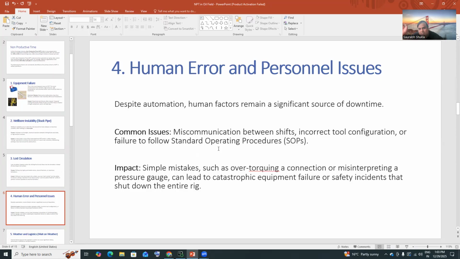This is also a very important problem: human error and personnel issues. Let's say the person who reached that particular field did not have proper certification to do the work. Then we have to replace that person. Or there is miscommunication between shifts, somebody has to come and has not come. Because of that, we are just sitting idle, not doing any drilling operation, and NPT happens. So these are the human errors and personnel issues.